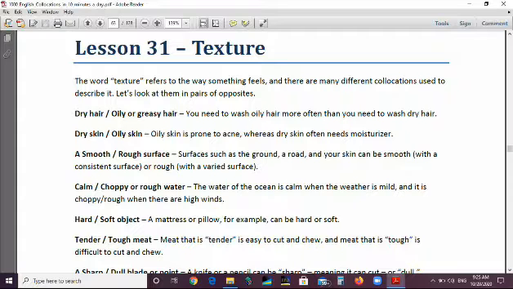Surfaces such as the ground, a road, and your skin can be smooth, with a consistent surface, or rough, with a varied surface. Calm water, the opposite is choppy or rough water. The water of the ocean is calm when the weather is mild, and it is choppy or rough when there are high winds. Then we have hard object and soft object.